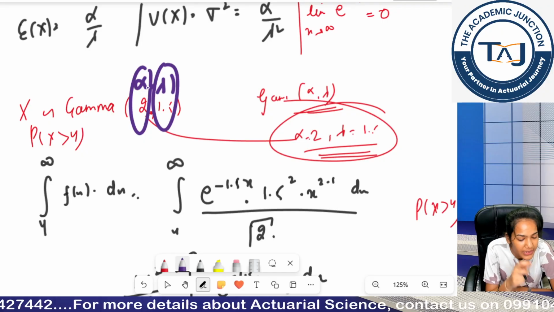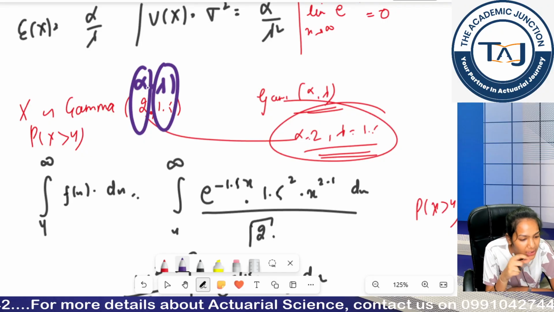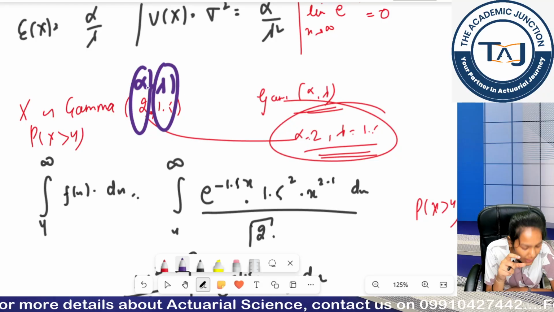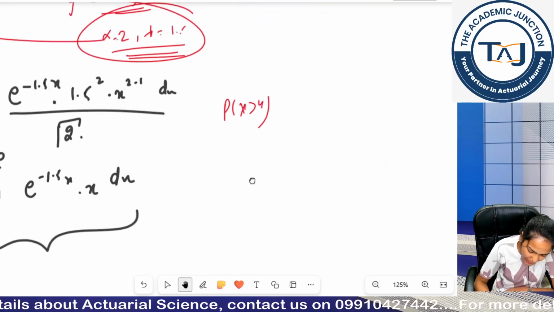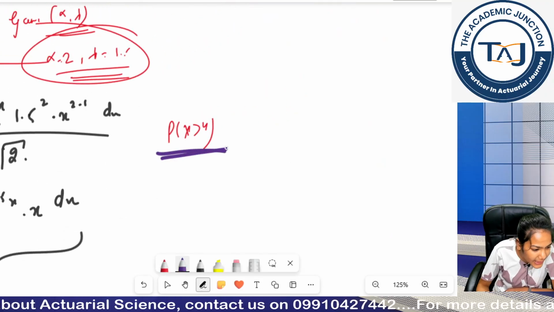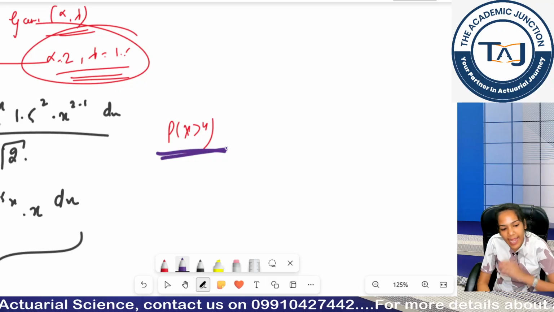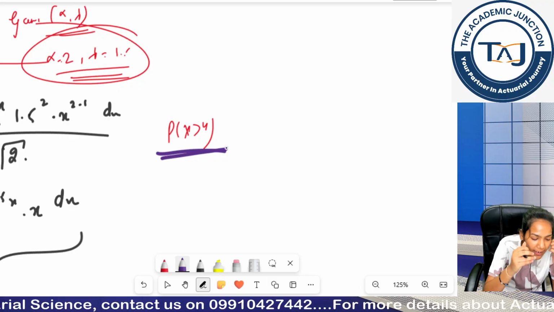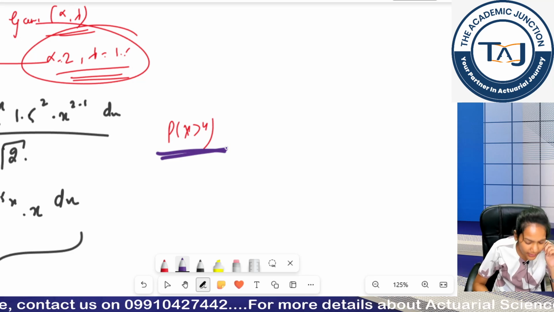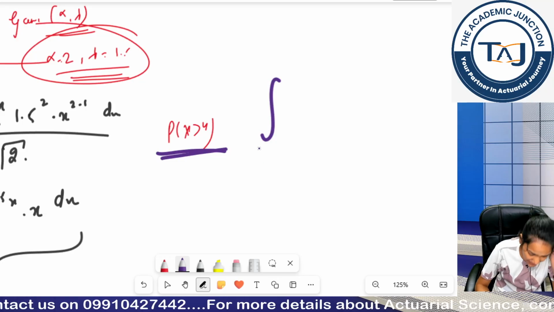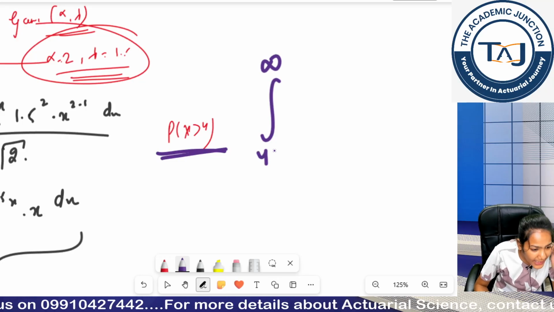Whenever I am using the PDF, I will substitute my values of alpha as 2 and lambda as 1.5. Now x is greater than 4 means I have been given the lower limit but my upper limit is undefined, right? So it becomes 4 to infinity.